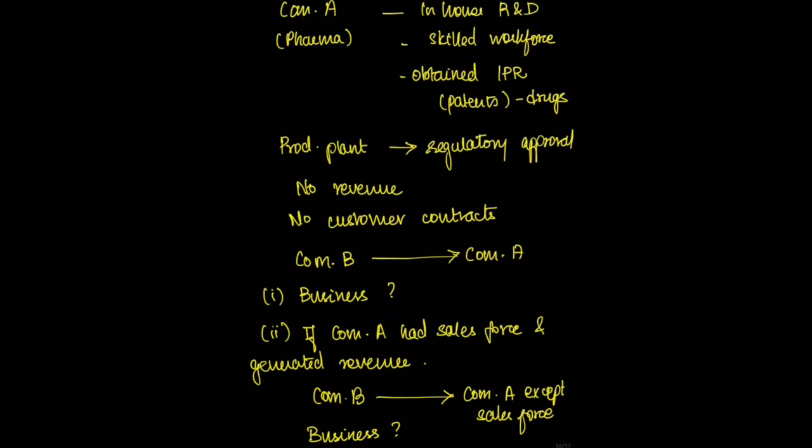Determine whether company A constitutes a business in accordance with Ind AS 103. Now, if there is a slight modification to this question, wherein consider company A had revenue contracts and a sales force. In such a company, company B invests and acquires all the inputs and processes except their sales force. In such cases, whether the definition of business is met in accordance with Ind AS 103, let's see.